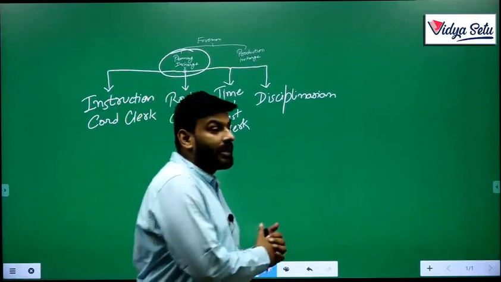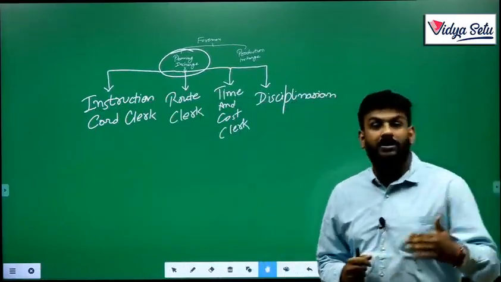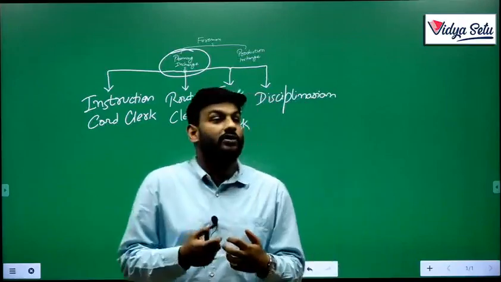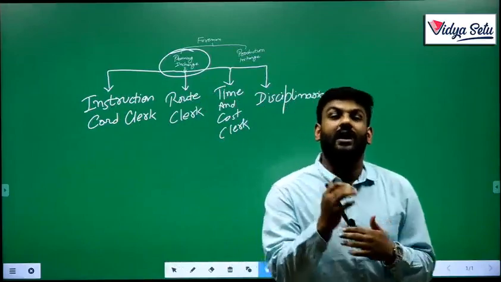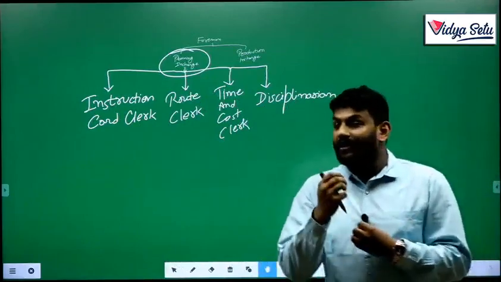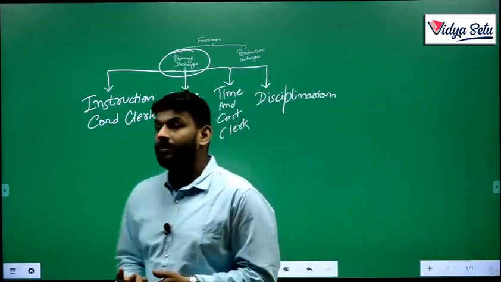Next was disciplinarian. In case of disciplinarian, we need to understand that this is a person who ensures that discipline is maintained with the workers and team members, and that their targets are achieved on time, in an effective and efficient manner. Okay, so let's revise our concept again.